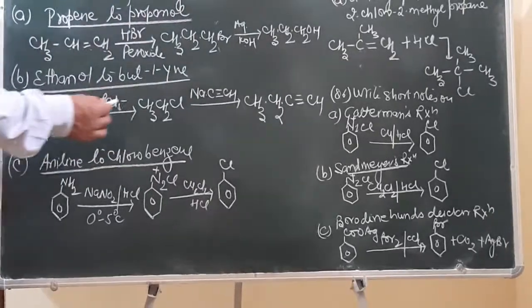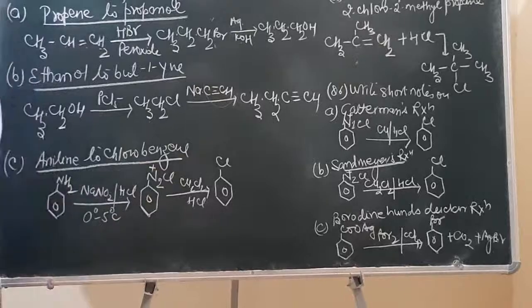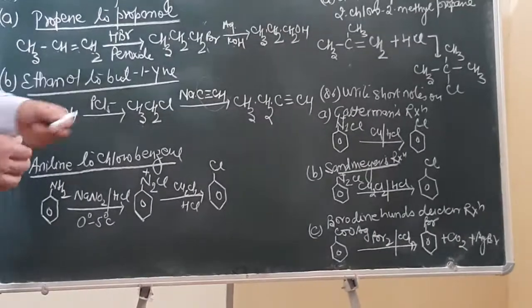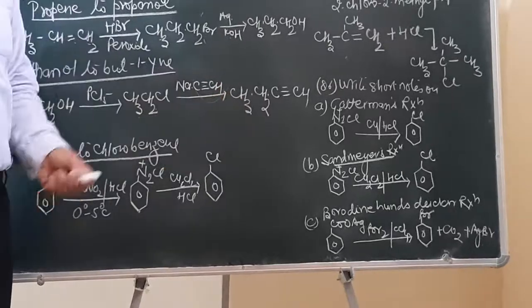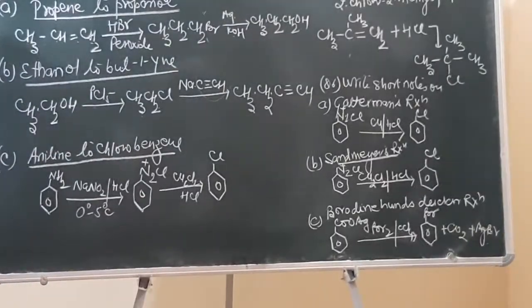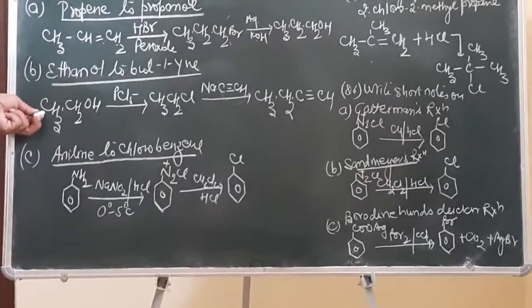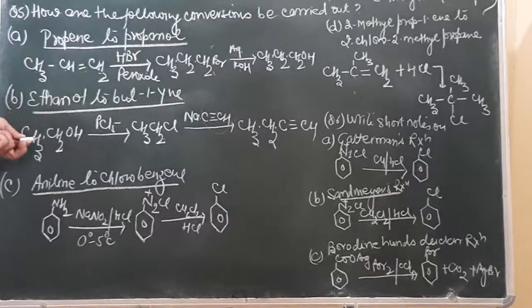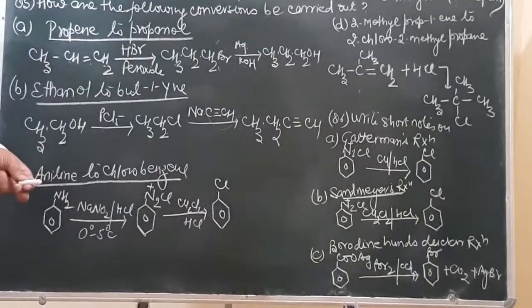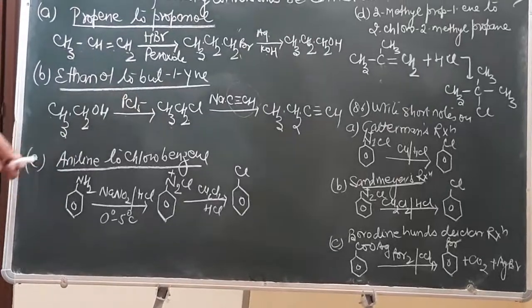Now we have to increase two carbon atoms, so it is made to react with sodium acetylide. NaCl will be given out and it will result in the formation of but-1-yne, a terminal alkyne. Try to recollect the reactions you have studied in the chemical properties of haloalkanes and haloarenes. Through those reactions only we are carrying out these conversions. This is a nucleophilic substitution reaction.